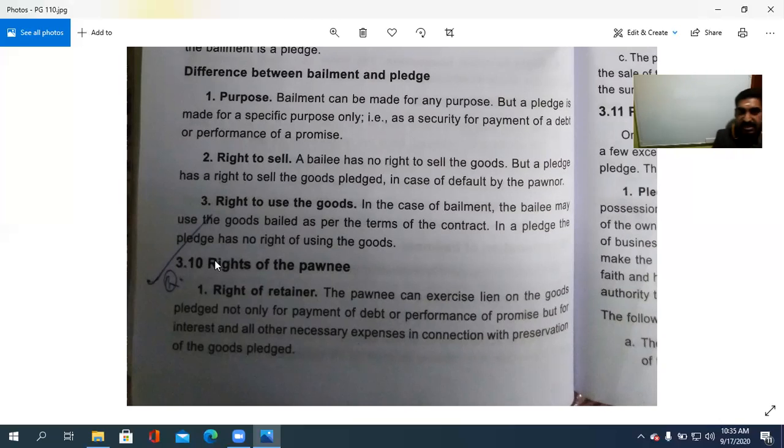So first is right of retainer. First right is to retain the thing.